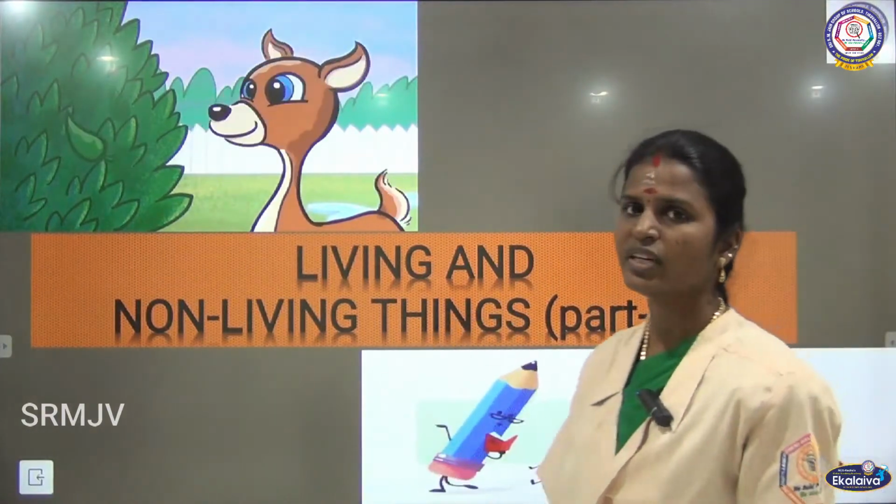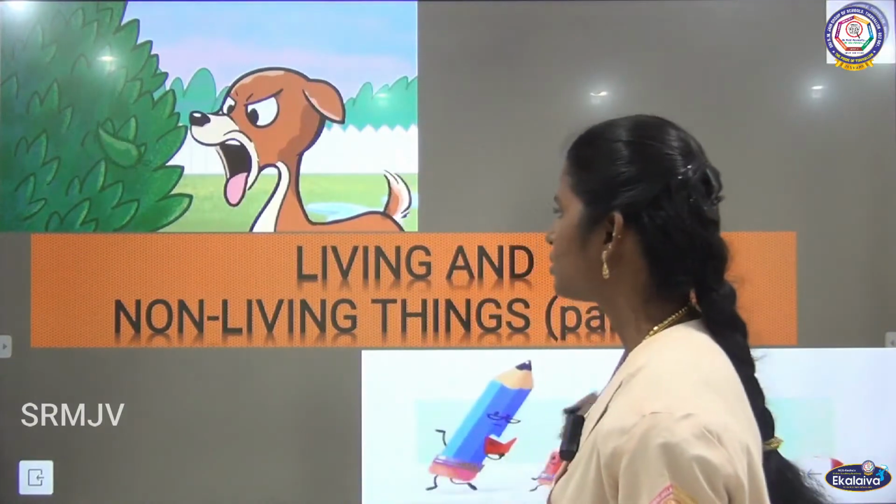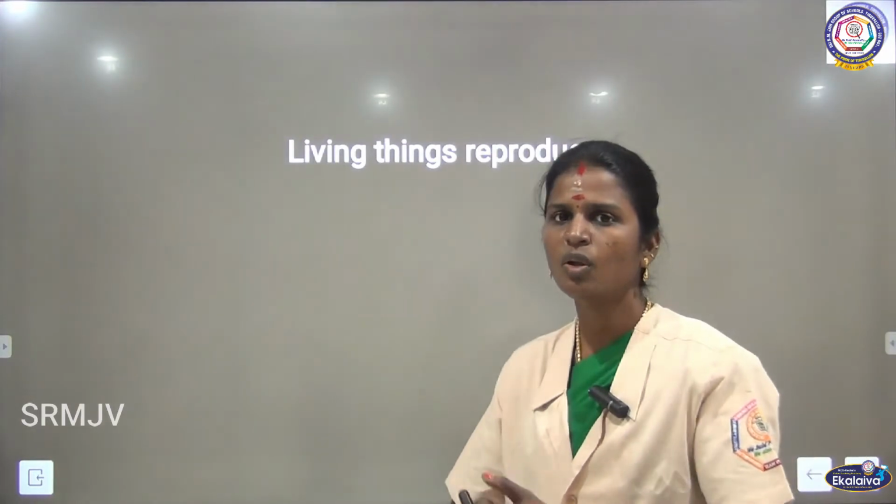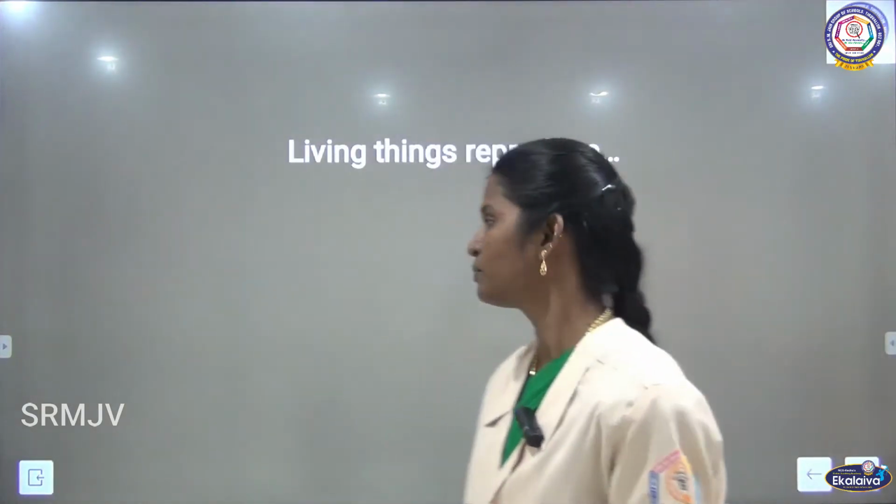So today we are going to see part 2 of the lesson, living and non-living things. In our previous part we have seen about the different characteristics of living things, such as living things move, living things grow, living things breathe, and living things respond to changes around them. And the remaining characteristics we are going to see in this video. The first one we are going to see is living things reproduce. All living things in this world reproduce young ones of their own kind. So we are going to see about this in this lesson.